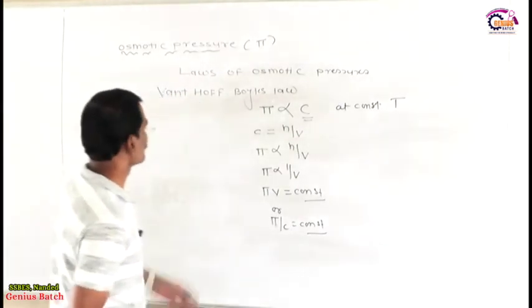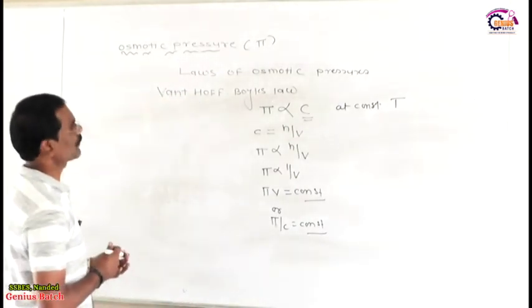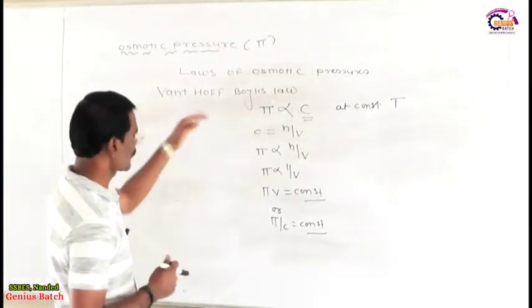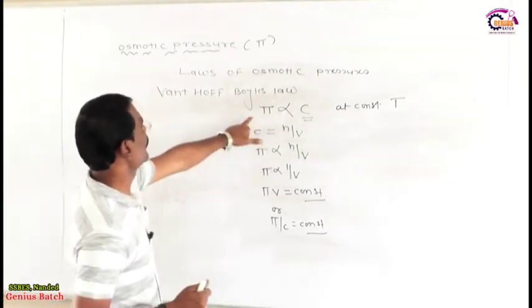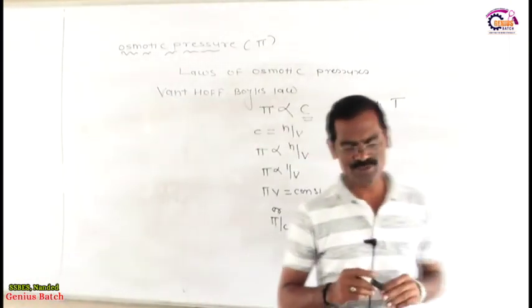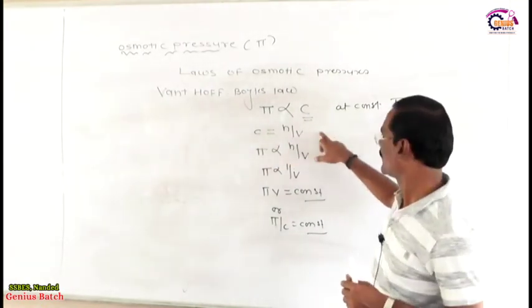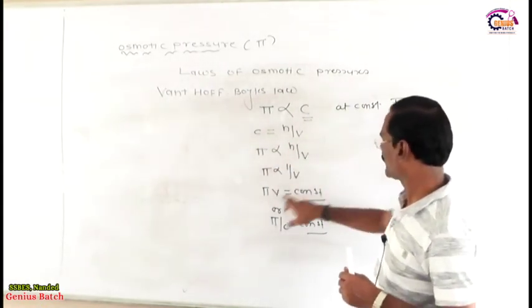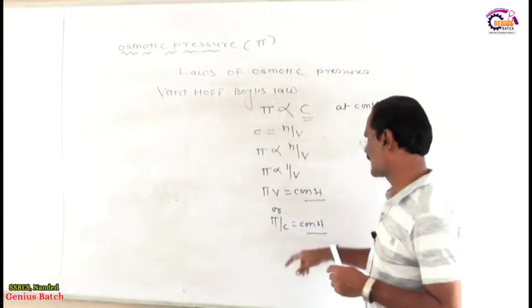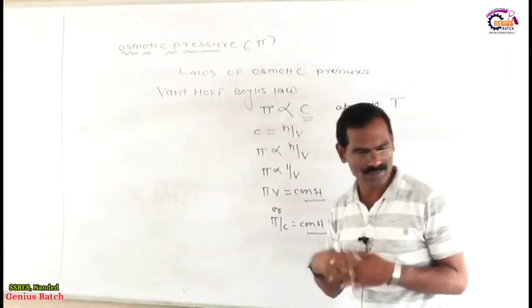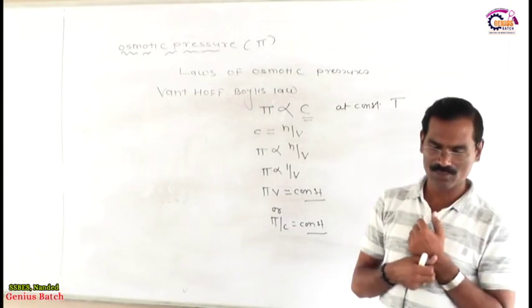I hope you don't have any problem with the Van't Hoff-Boyle's law. My dear friends, is it okay? So what is Van't Hoff-Boyle's law? The osmotic pressure is directly proportional to the concentration or inversely proportional to the volume. Therefore pi is proportional to 1 by V, so pi V is equal to constant, or pi by C is equal to constant. So this is called the Van't Hoff-Boyle's law.